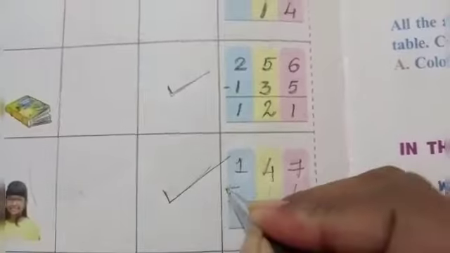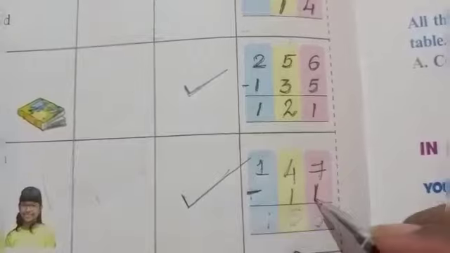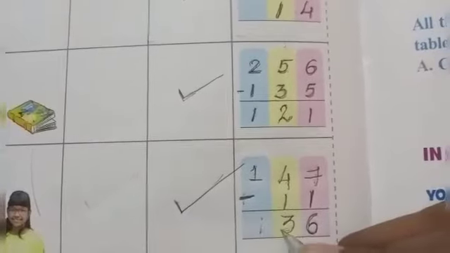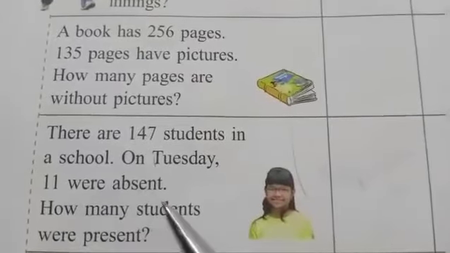So let's do this subtraction together. 147 minus 11. If we minus 1 from 7, how much is left? Very good. 6 is left. So we'll write 6 in 1's place. If we minus 1 from 4, how much is left? Very good, dear children. 3. So we'll write 3 in 10's place, and 1 will come down as it is. So dear children, 136 students were present.